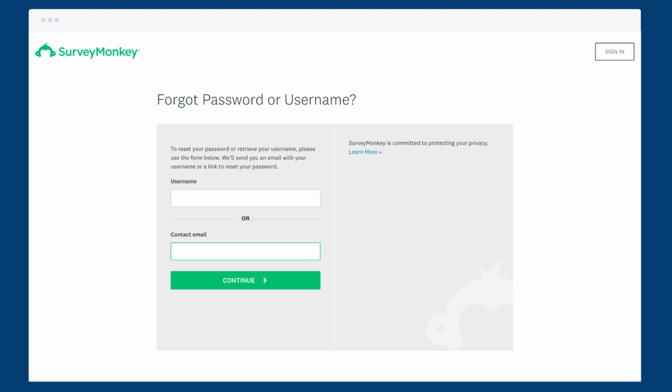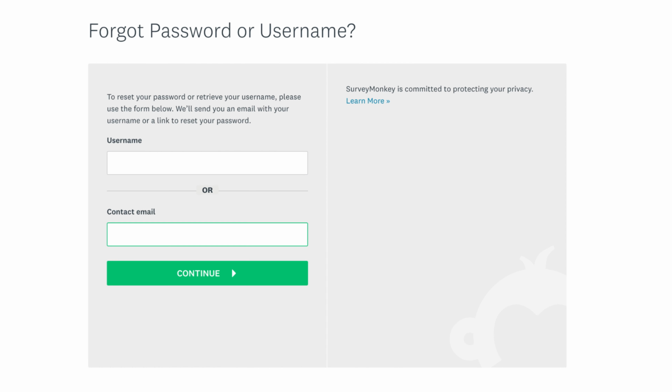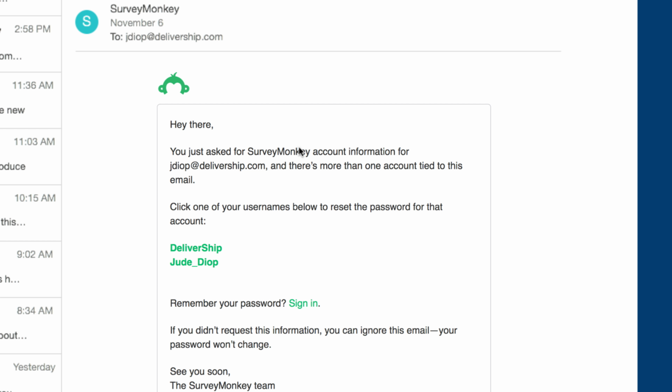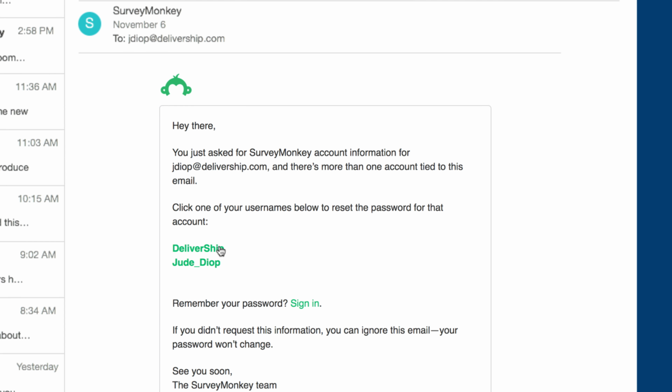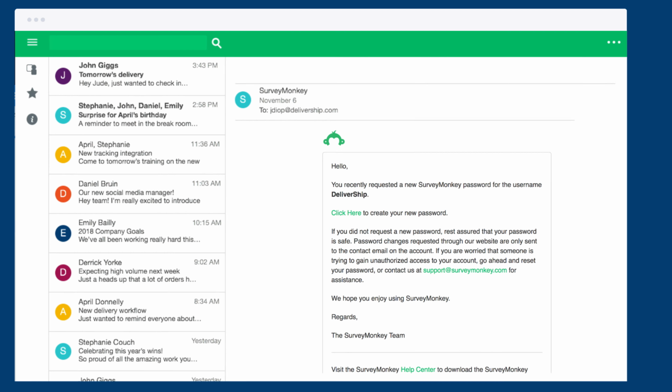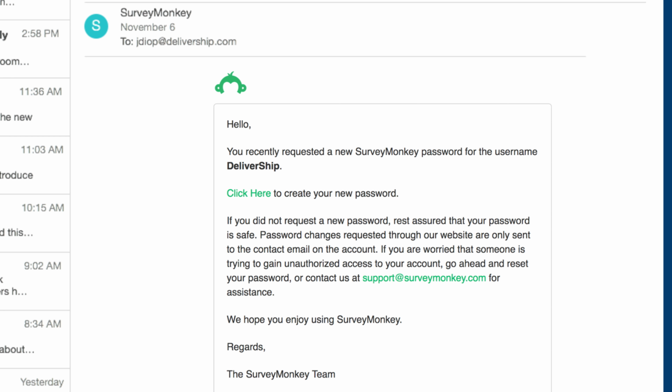You may have multiple accounts with different usernames tied to your email address. If you don't know the username you need, or you're logging in with the wrong account, enter in your email address instead. We'll send you a list of all the usernames associated with that email. Find the username of the account you want a new password for and give it a click. You'll be taken to a page with your username already there. Magic! Just click to reset your password and we'll send you the standard reset password email.